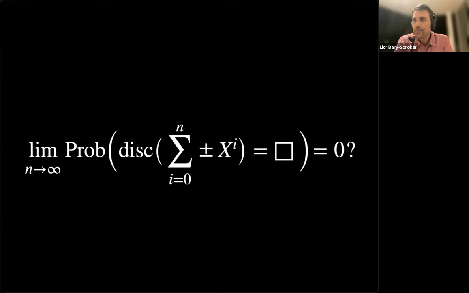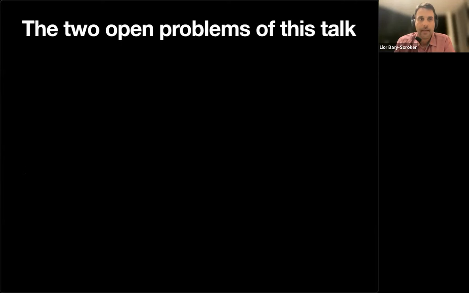You take a polynomial with plus minus one coefficients that you choose uniformly at random, and you compute the discriminant of this polynomial. And the question: can you show that the discriminant is a square with negligible probability? Let me do the discussion about this problem and some related problems in more detail, okay? But this is in principle a question that I don't know how to approach.